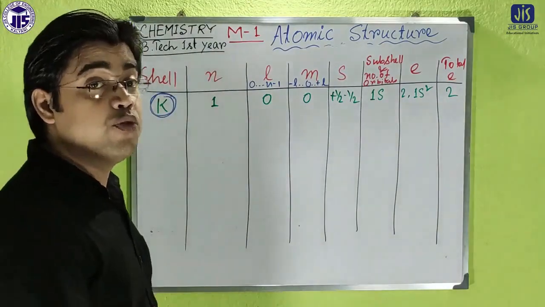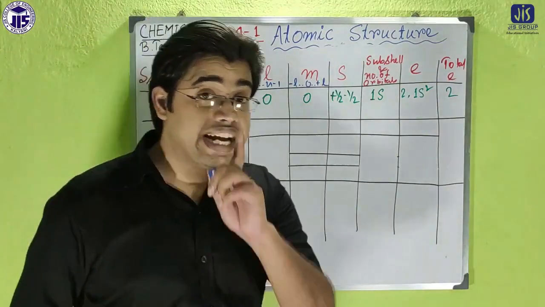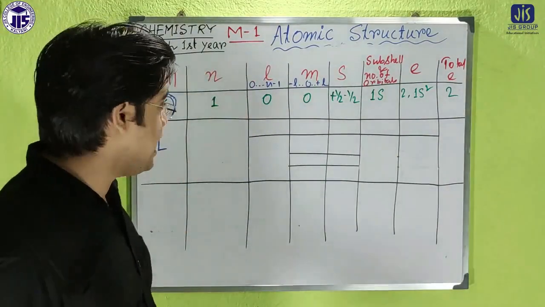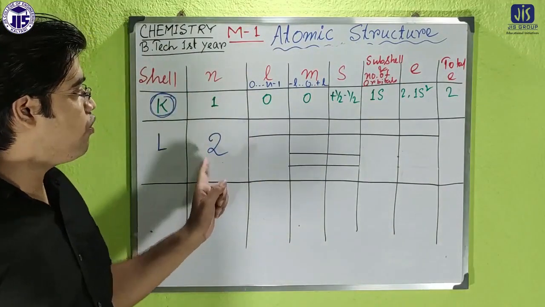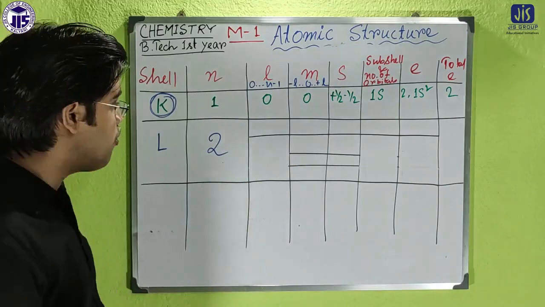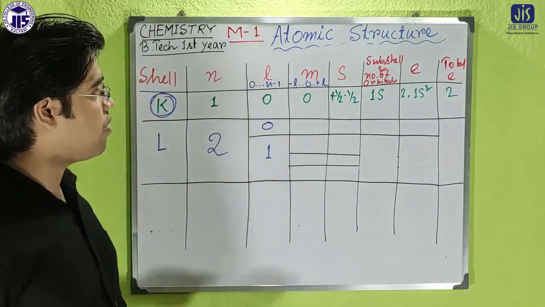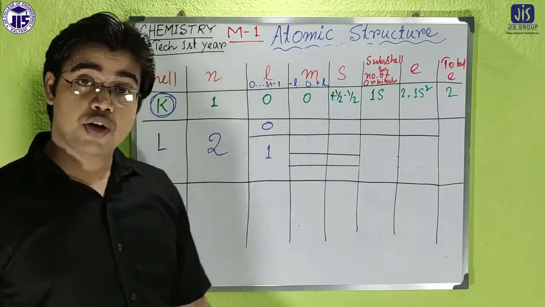Okay, so now we'll move to the second orbit, that is the L. If we consider the second cell or second orbit, then after K it will be L, and obviously n equal to 2. So what will be the value of l? There will be two values. One will be 0, another will be 1, because l goes from 0 to n minus 1, so it will be 0 and 1.